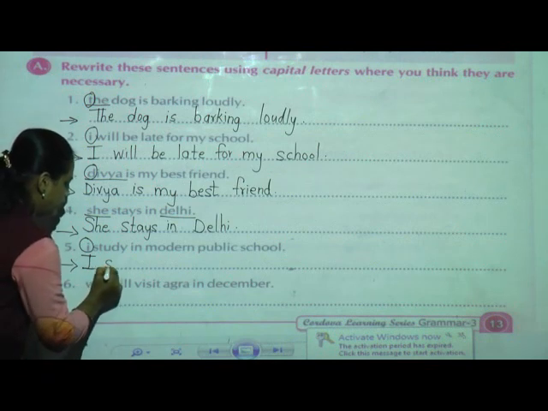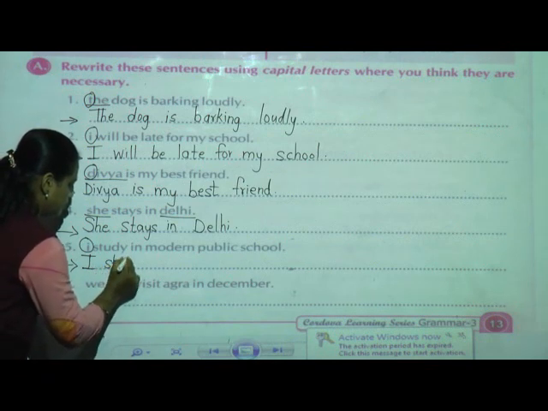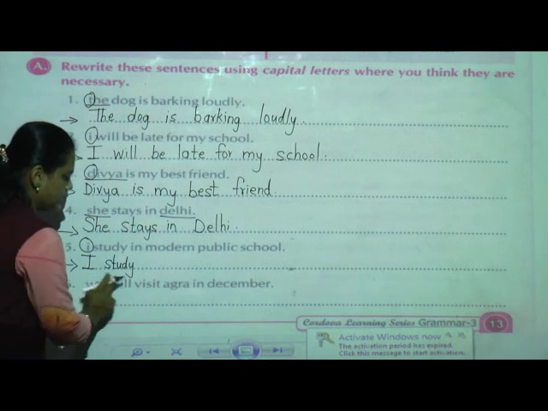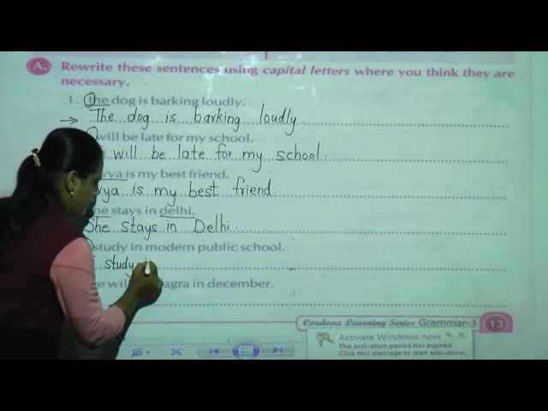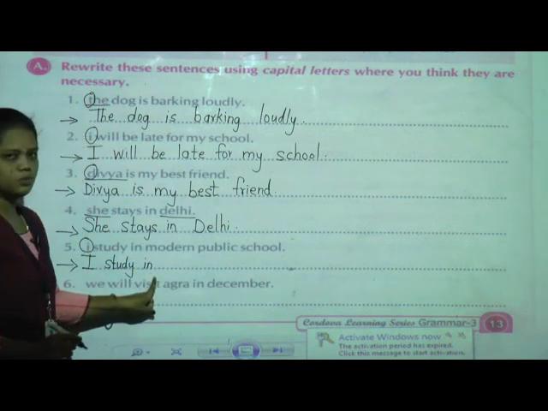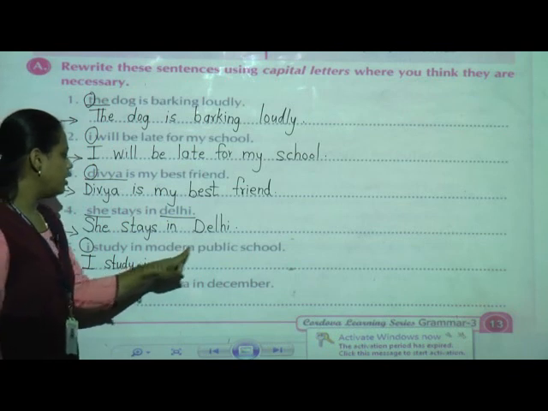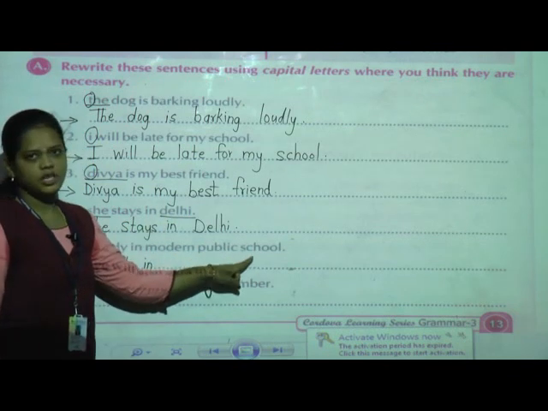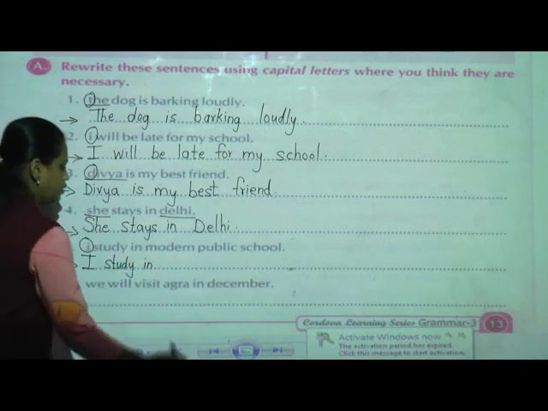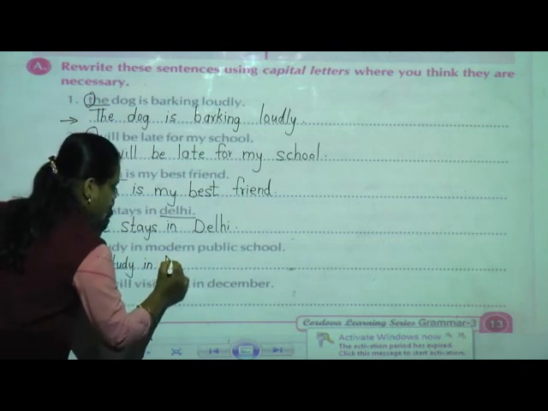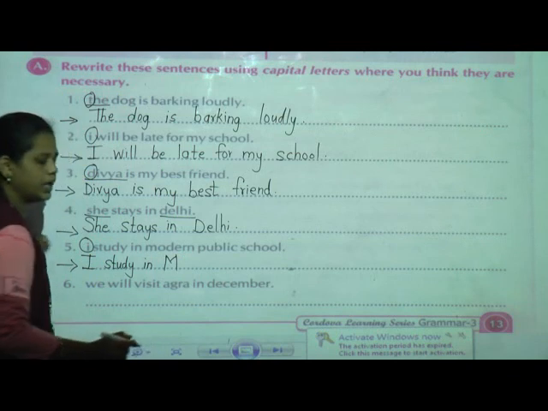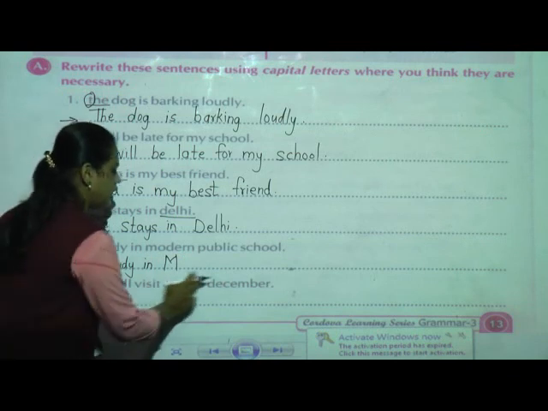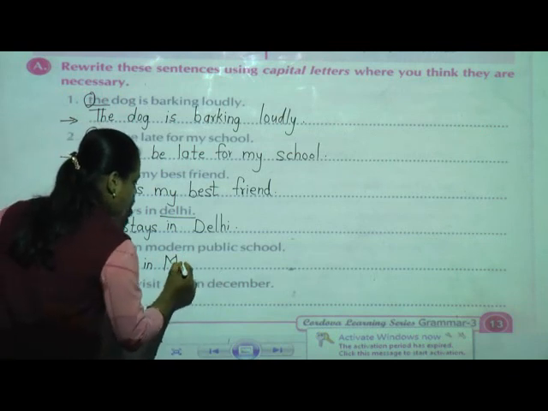Remaining, study in the small letter, in, this is also in small letter. Now here modern public school. While writing this name of the school, first letter we are using capital letters. So modern, M I am going to write in the capital, remaining letters I am going to write in the small letter.